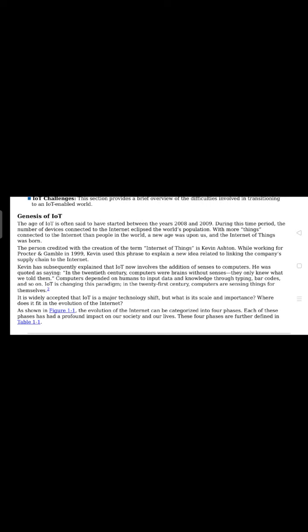They are called smart devices. That's why the term things is used, Internet of Things: various devices that are connected to the internet. The person credited with the creation of the term Internet of Things is Kevin Ashton.